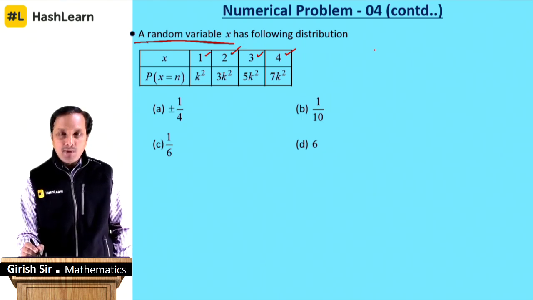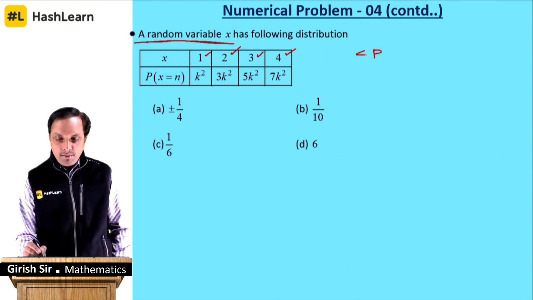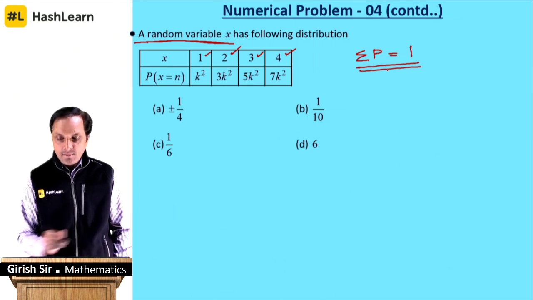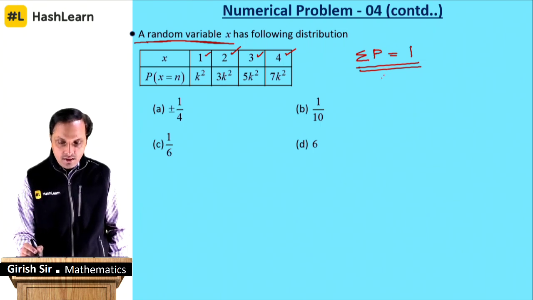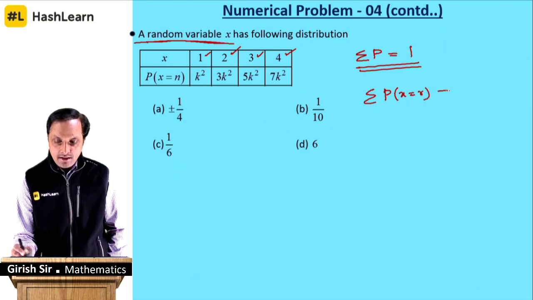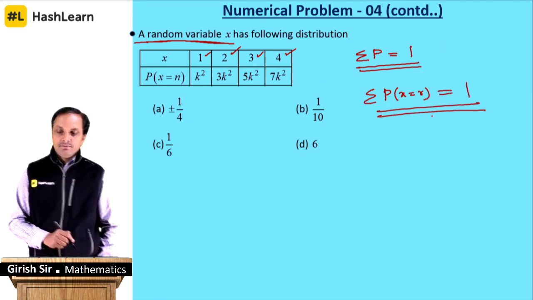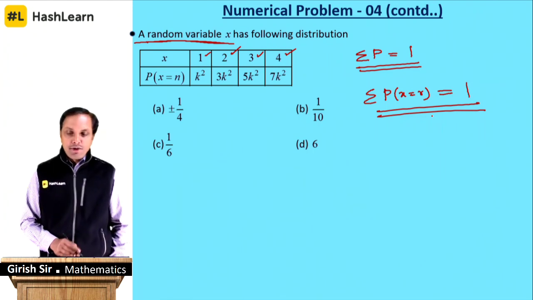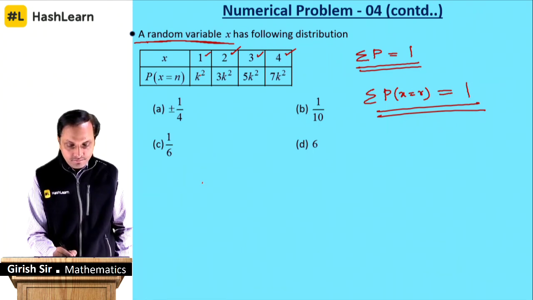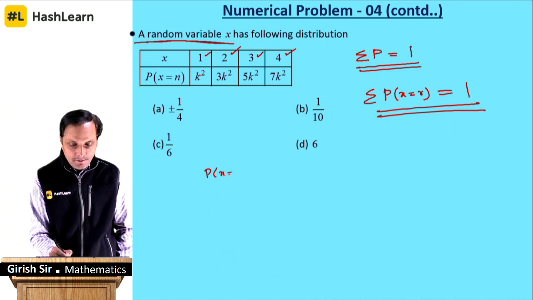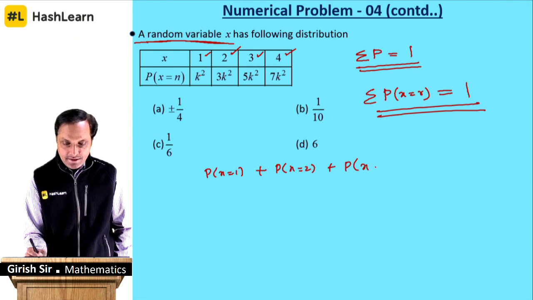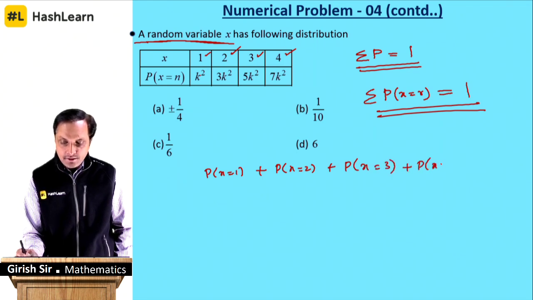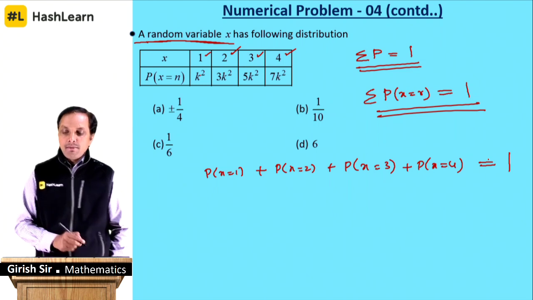You know that one important rule. Total probability is always 1. So summation of p x is equal to r will be equal to 1. So what do you need to do? P of x is equal to 1 plus p of x is equal to 2 plus p of x is equal to 3 plus p of x is equal to 4. You all know the total probability will be 1.